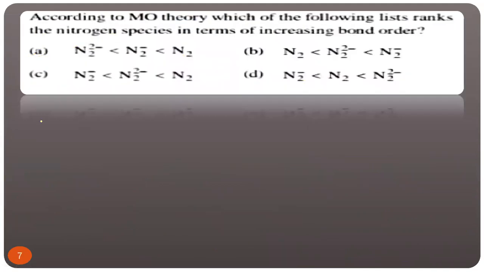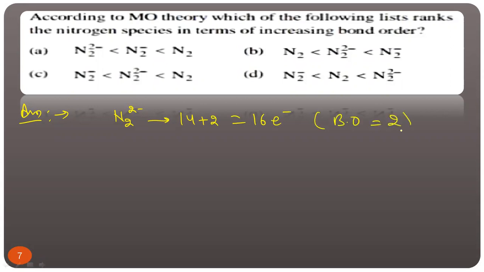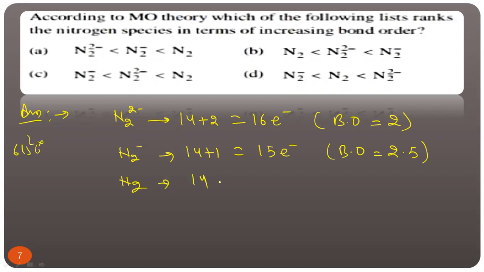Now let's move to the next one. According to MO theory, which of the following lists ranks the nitrogen species in increasing bond order? First of all, tell me, N2 minus, how many electrons? N2 has 14, so 2 minus means 14 plus 2, 16 electrons. We know the short trick: if 16 electrons, bond order is 2. N2 minus means 14 plus 1, 15 electrons, and we know bond order is 2.5. That is the trick. Or if you do not know the trick, write down sigma 1s2, sigma star 1s2. In N2, total number of electrons is 14, so bond order is 3. That's the short trick that I have discussed in class also.